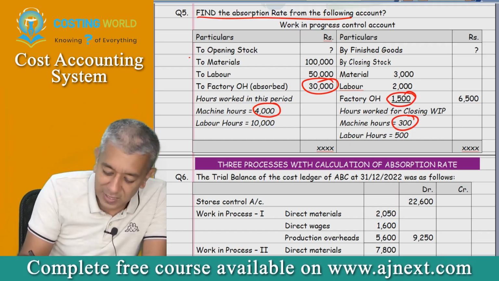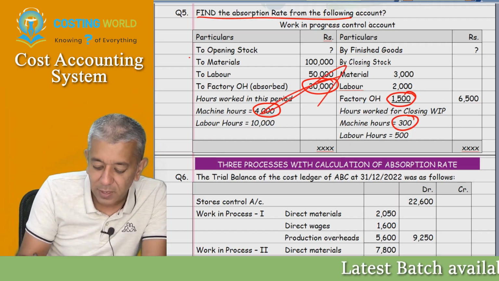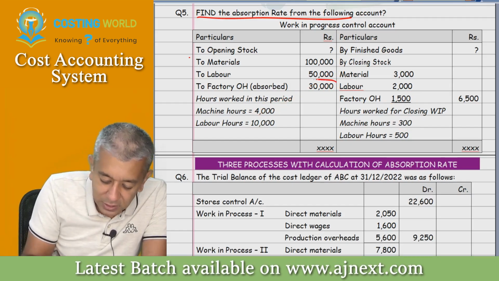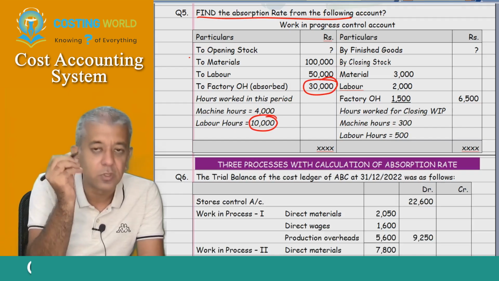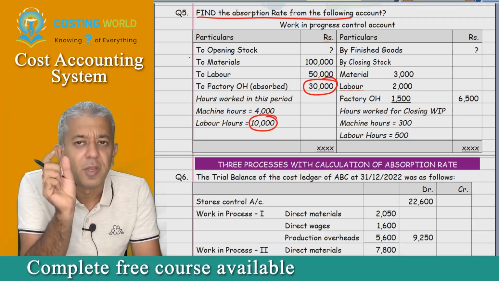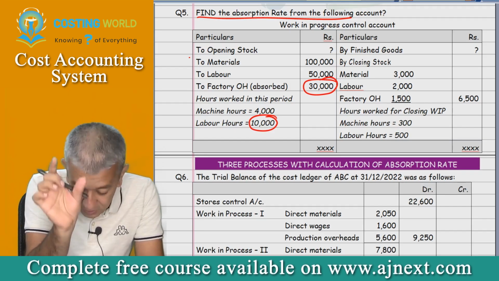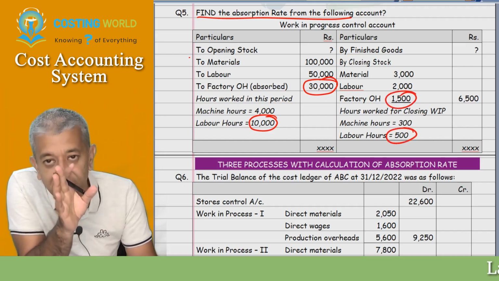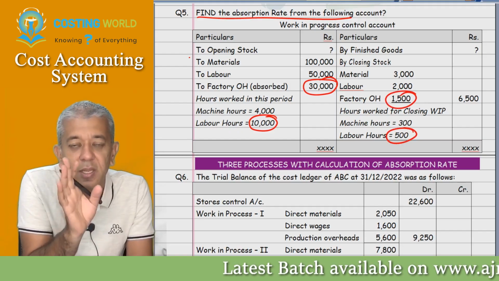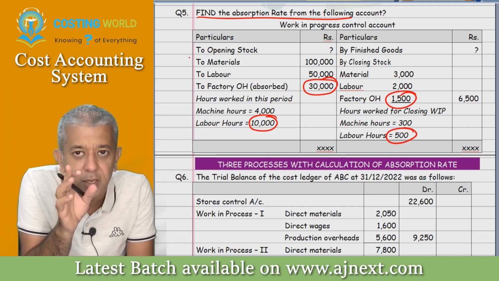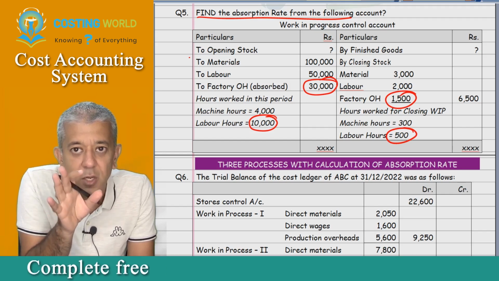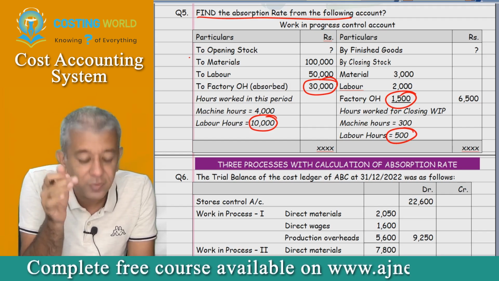Now the last thing, which obviously should work, and that's why I'm taking it last: the labor hour method. 30,000 divided by 10,000 will be rupees 3 per labor hour. This upon this will also be rupees 3 per labor hour. So finally the company follows the labor hour method and the absorption rate is rupees 3 per labor hour. That is how you test it. So we are writing this answer.